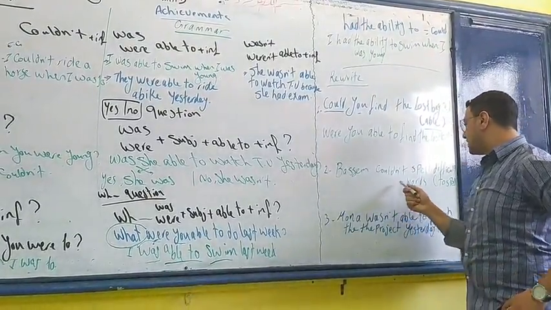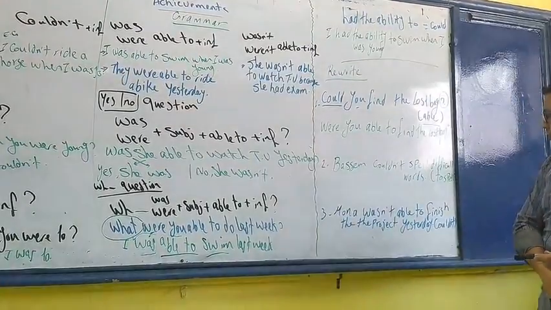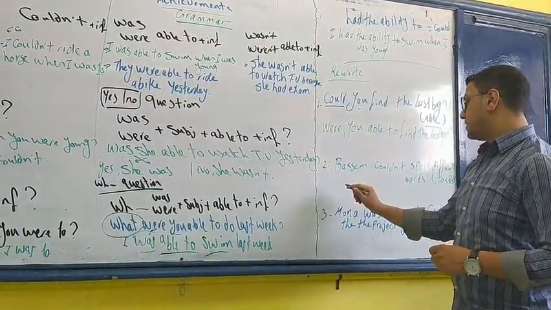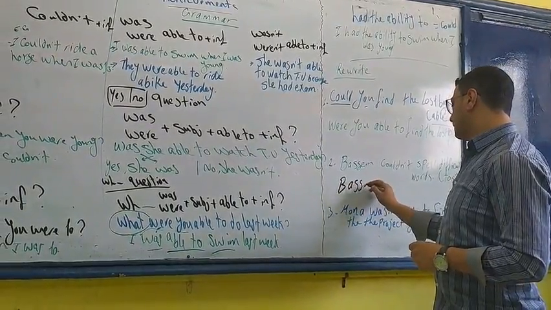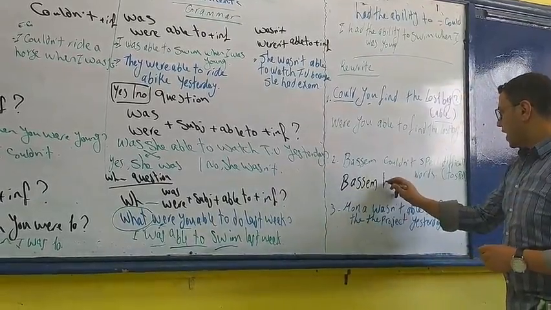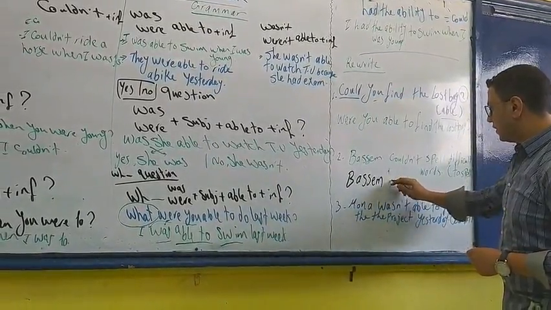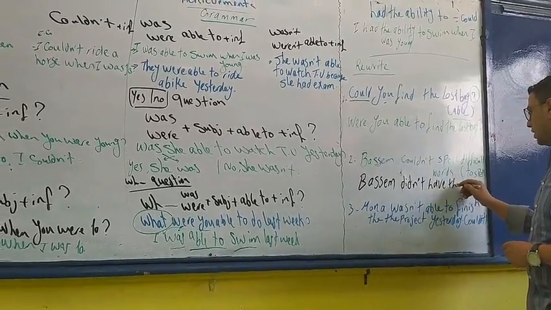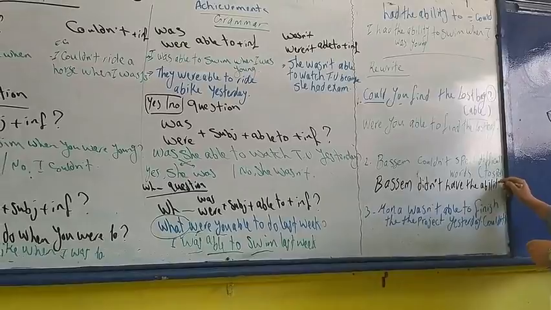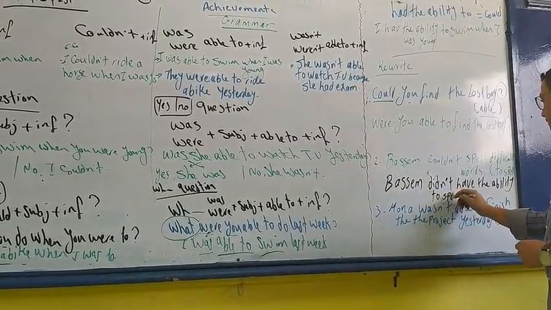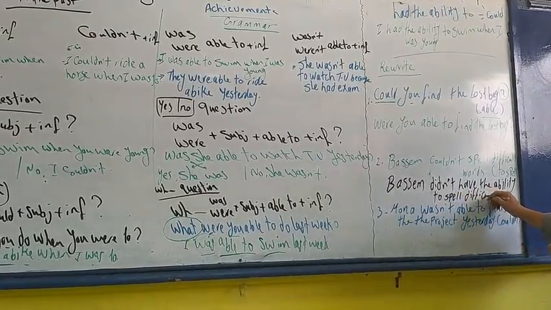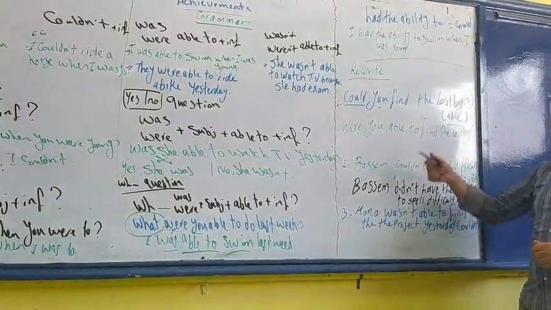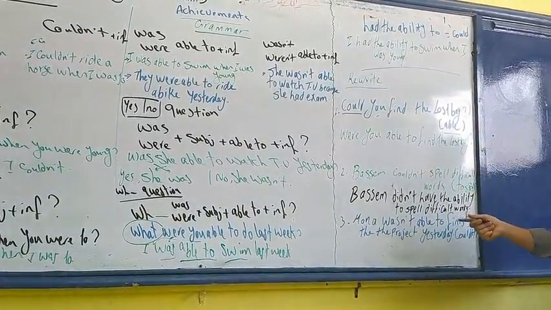Then, Basim couldn't spell difficult words. I want to use the ability to spell. So I will say Basim had, but didn't have. The negative of had is didn't have the ability to spell difficult words. So take care of this example. The negative of have the ability to is didn't have the ability to.